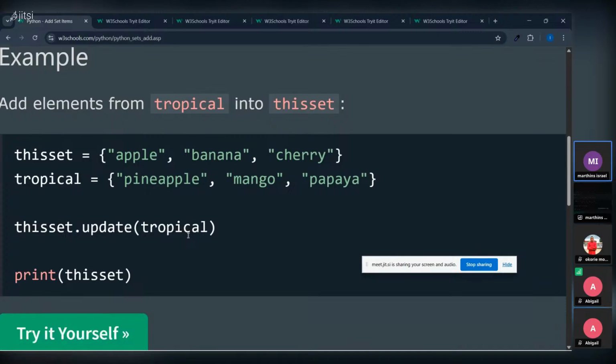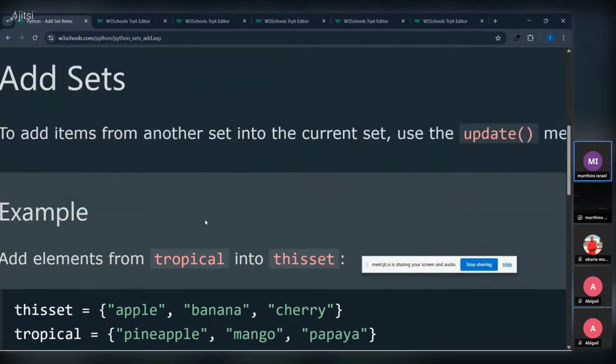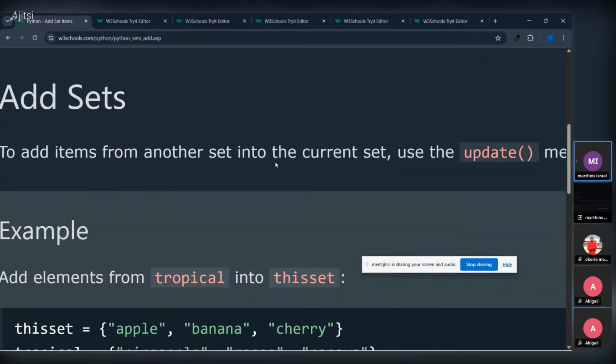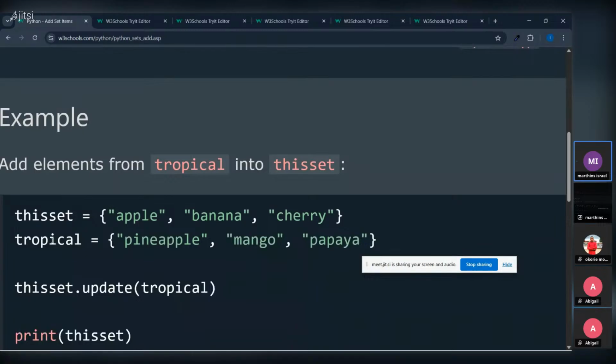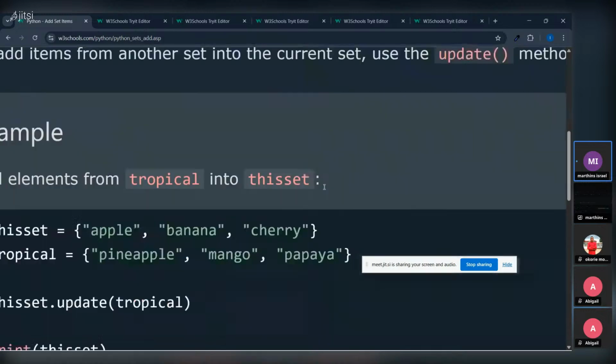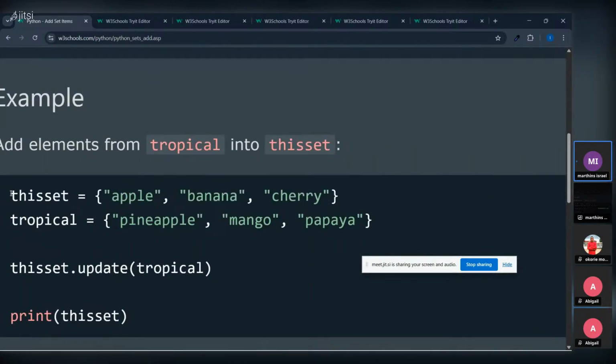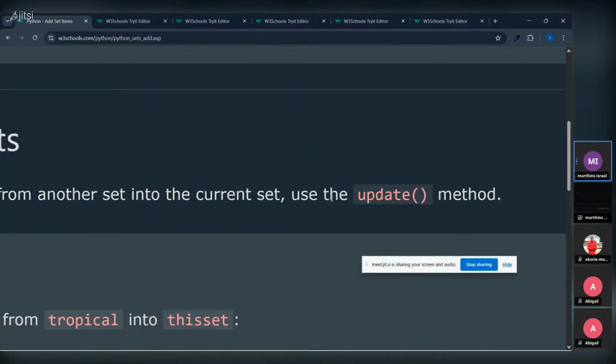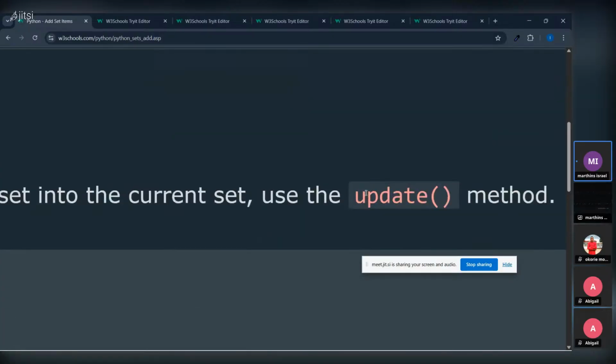So to add an item from another set, which is this set, tropical, into the current set, the one we had, we use what? We use the update method. Take note, it's not a capital letter; it must be the same way they gave you, small letter.